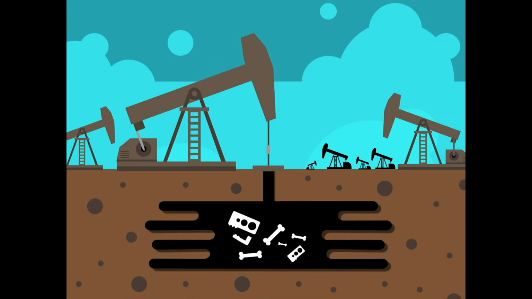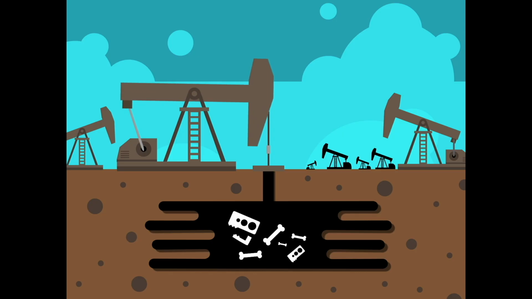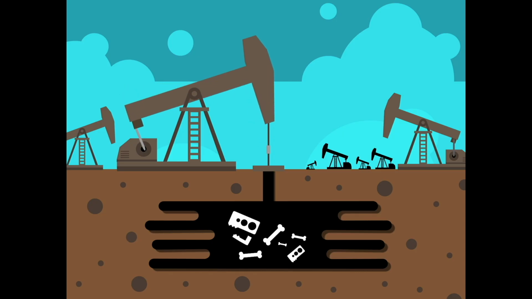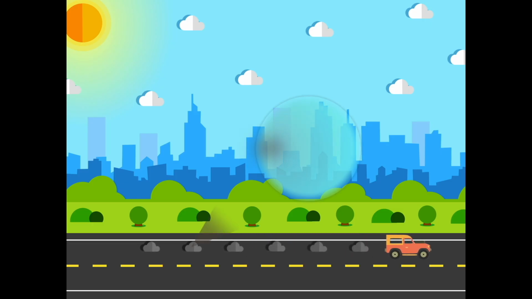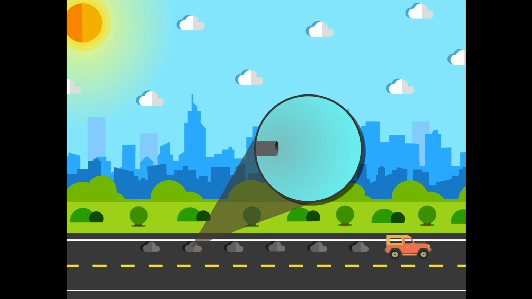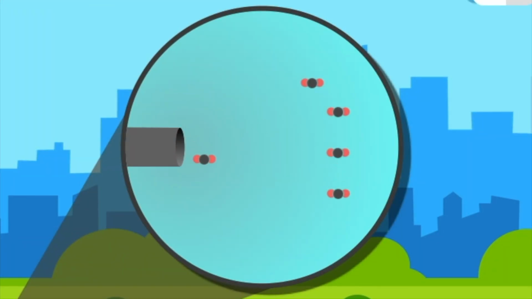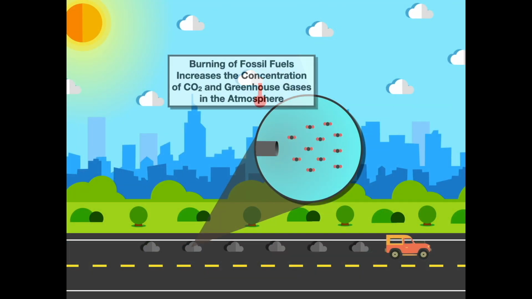Now, we as a species contribute to an increase in global temperatures because of the greenhouse gases that we're emitting via the gasolines, the oils, and the fuels that we use for modern life. And we extract these oils and gasolines from underground reservoirs of decaying matter. And we take these oils and gasolines and we use them in our cars and factories, and we burn them. Now, via the process of combustion, we're going to get gases like carbon dioxide. And that carbon dioxide is going to be emitted as a waste product from the various things that we do, and that is going to increase the concentration of CO2 and other greenhouse gases in the atmosphere.